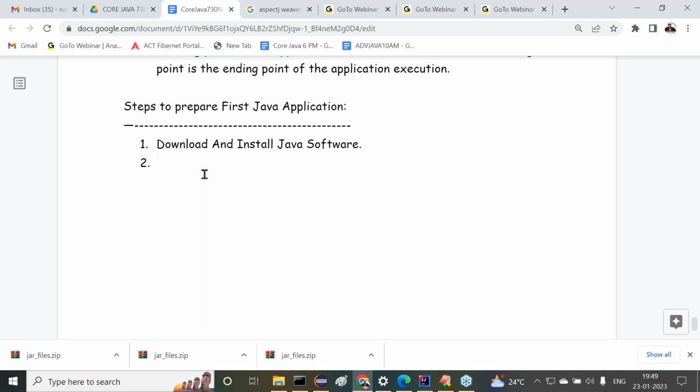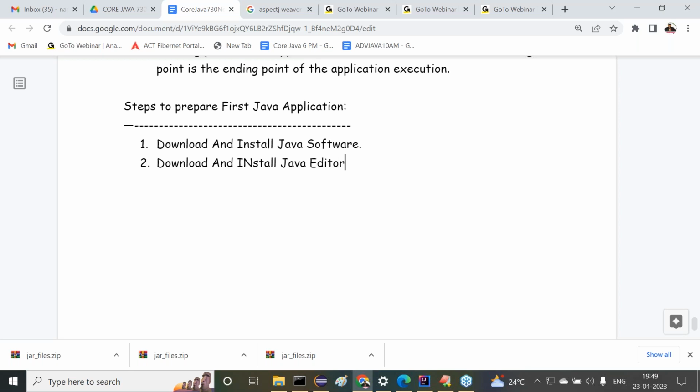To write a program, I need an editor, or not? Say I want to write something; a page is required, or not? If you want to have a page, a book is required, or not? That's my point here. So an editor is required to write Java programs. So that's why here what we have to do is download and install a Java editor.